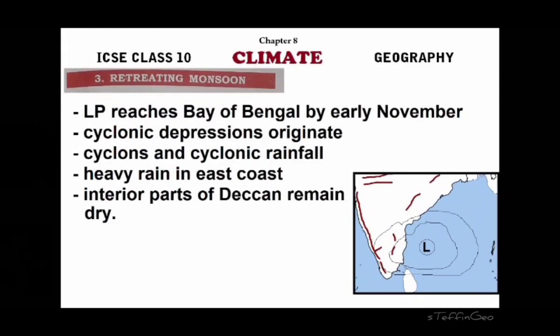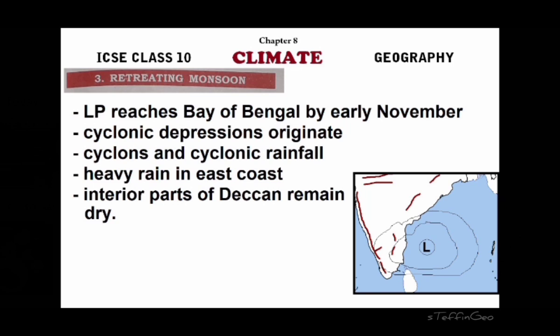Now another thing is, as the sun moves southward, the low pressure system shifts from the northern part of India to the southern part, and around November, usually a low pressure system develops over the Bay of Bengal region, right? As you can see in the map, it will have a circular shape, a low pressure in the center, and you can see the isobars are cyclic in nature. That means wind will now start blowing from the surrounding areas to the low pressure in the middle, and this leads to the formation of tropical cyclones, right?